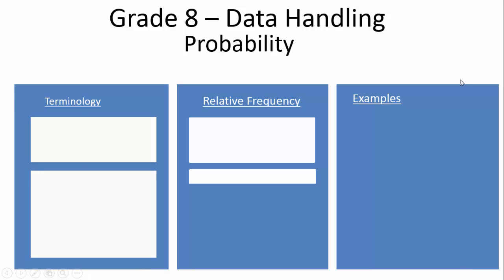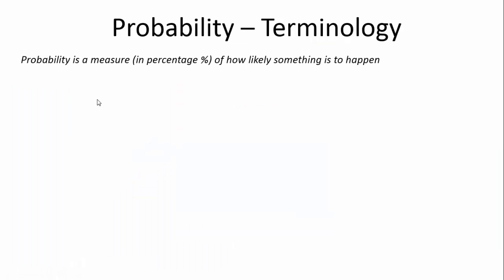Okay, now we're going to talk about probability. And probability fits under the data handling section. In this section, we're going to talk about the terminology. We're going to talk about relative frequency before lastly doing some examples. So after this video, we're going to fill in some description in these two blocks here. Probability is a measure in percentage of how likely something is to happen.